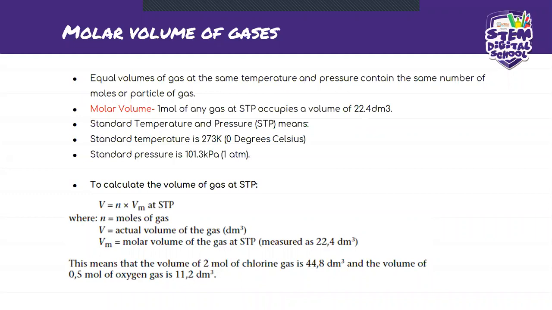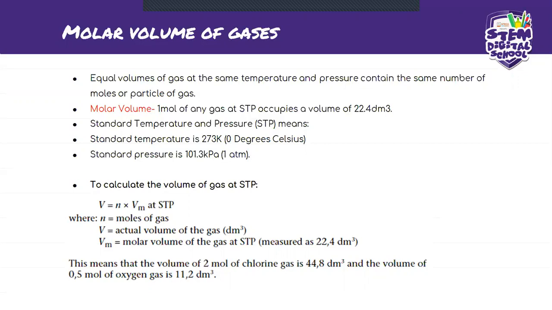It says here, standard temperature and pressure, which is short for STP, means that the standard temperature is 273 Kelvin, which is actually 0 degrees, and the standard pressure is 101.3 kPa, kilopascal.